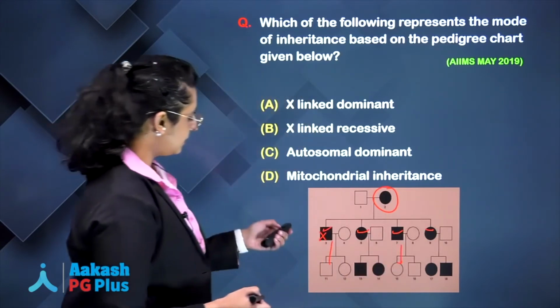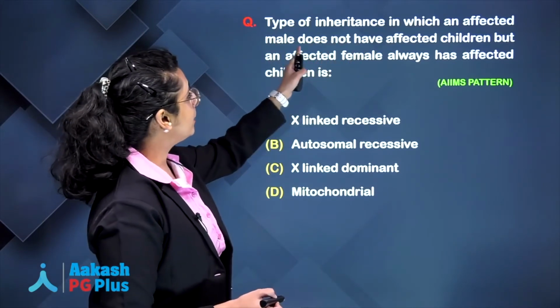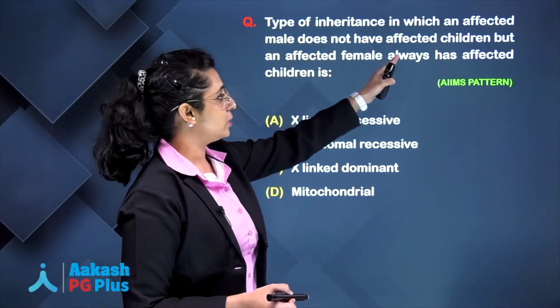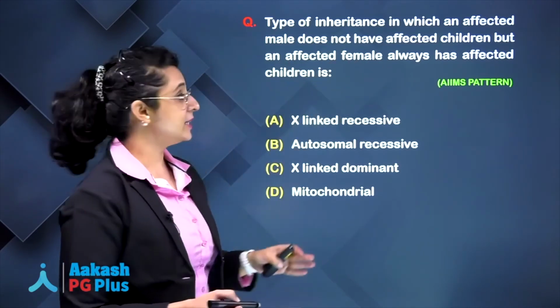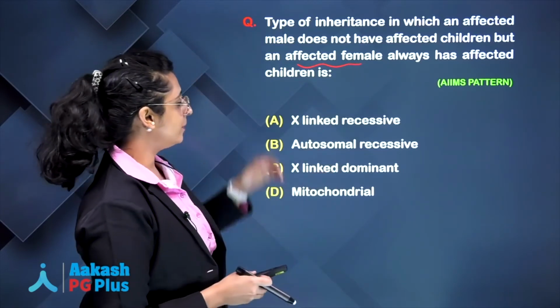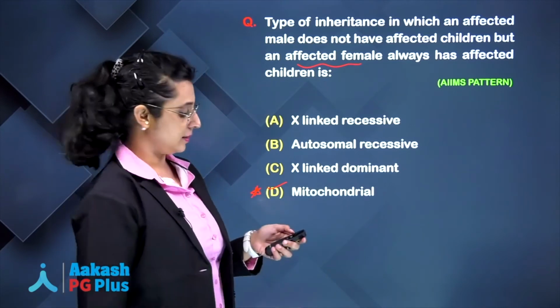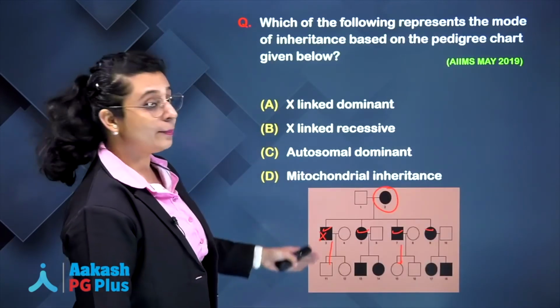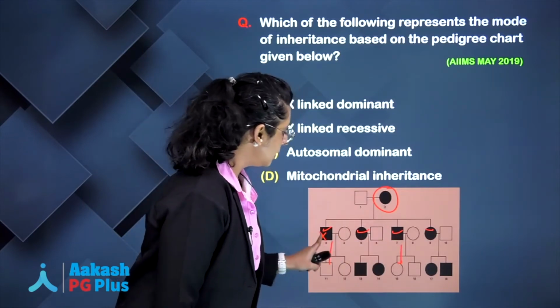So, can I say this line? That the type of inheritance in which affected male never have affected child, but an affected female always has affected children. That means only female is able to transmit the disease and never the male. That is an example of mitochondrial inheritance, okay. Same thing they have asked you in a pedigree form. Only female is able to transmit the disease, but never the male, okay.